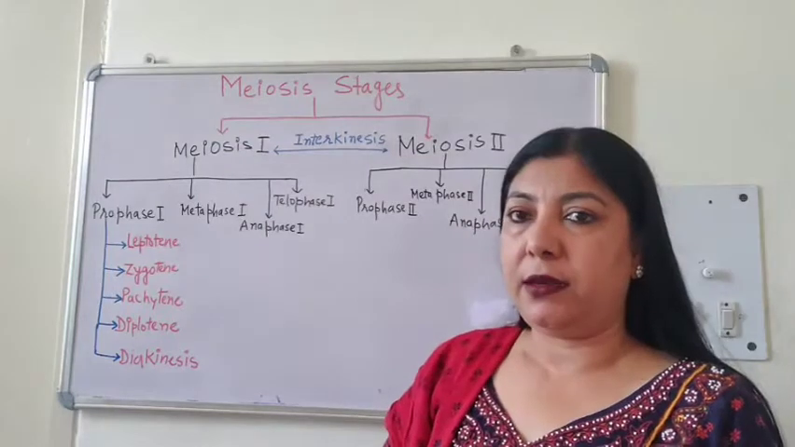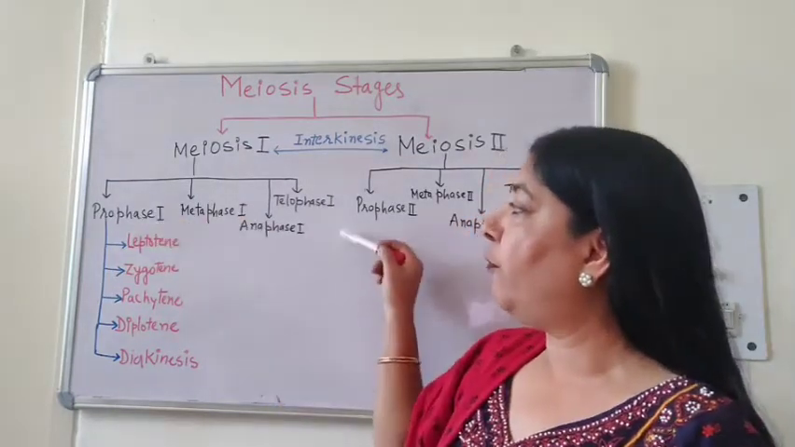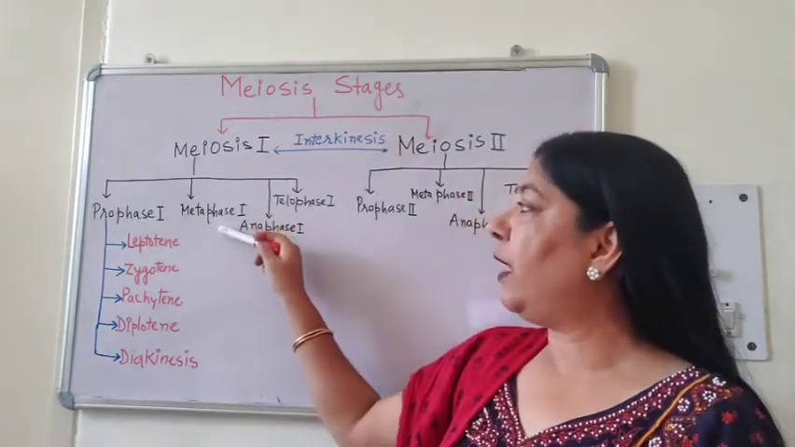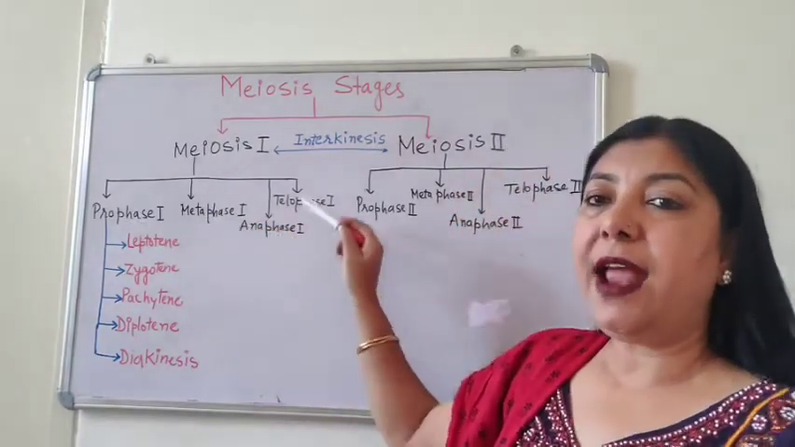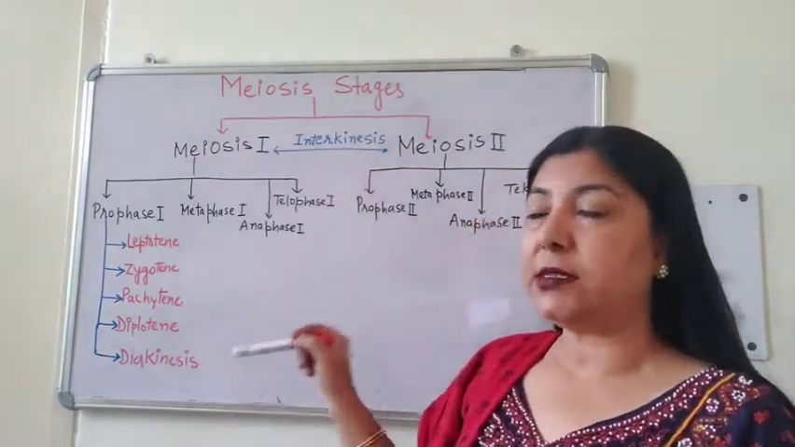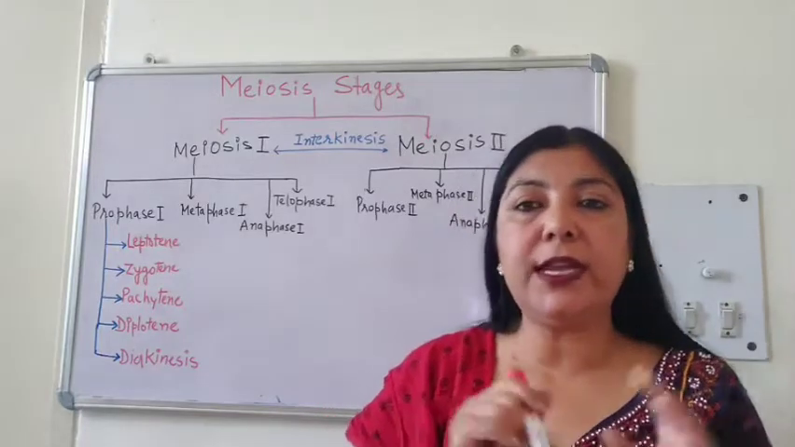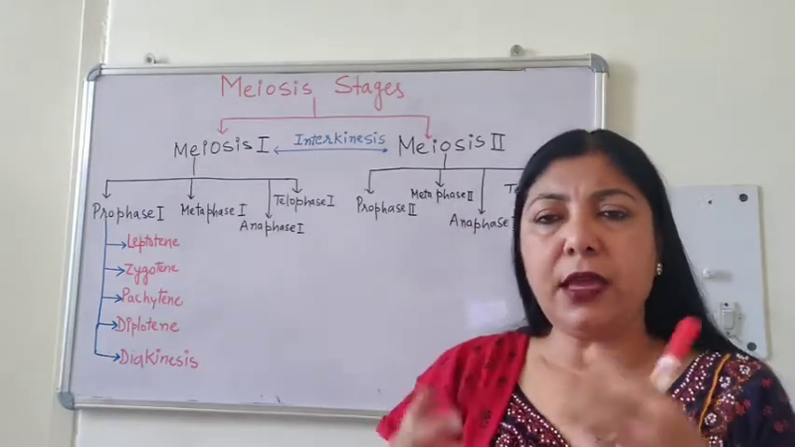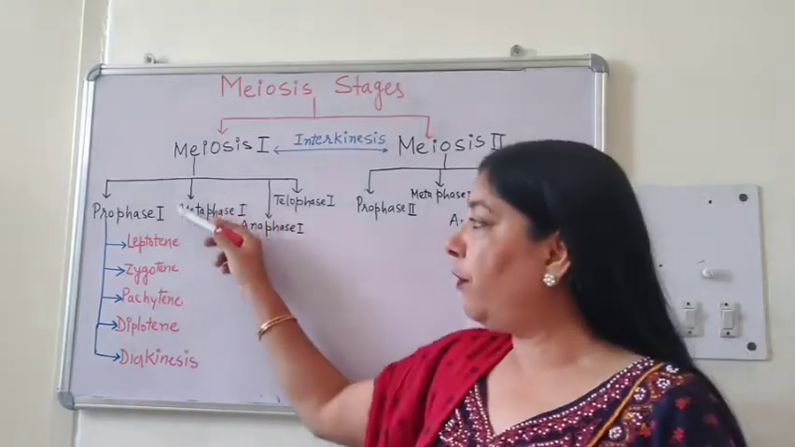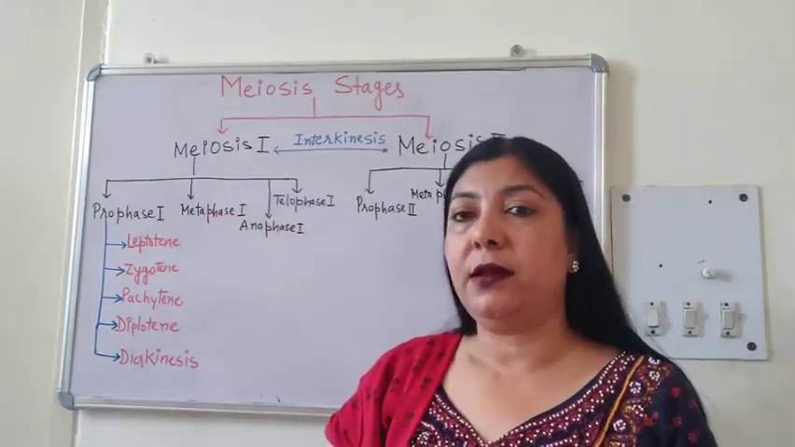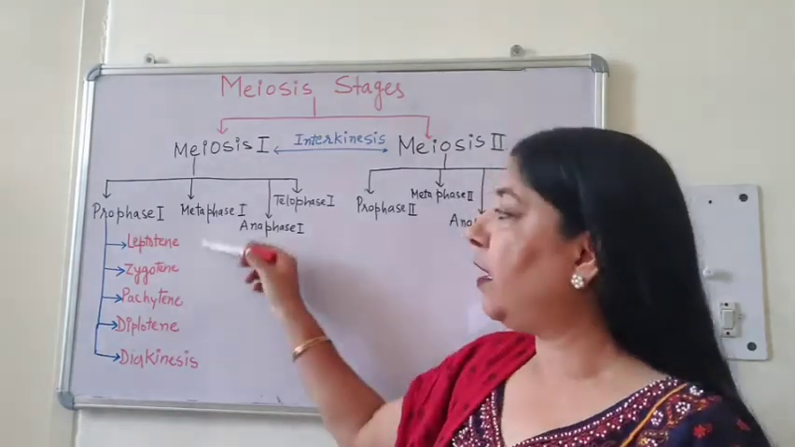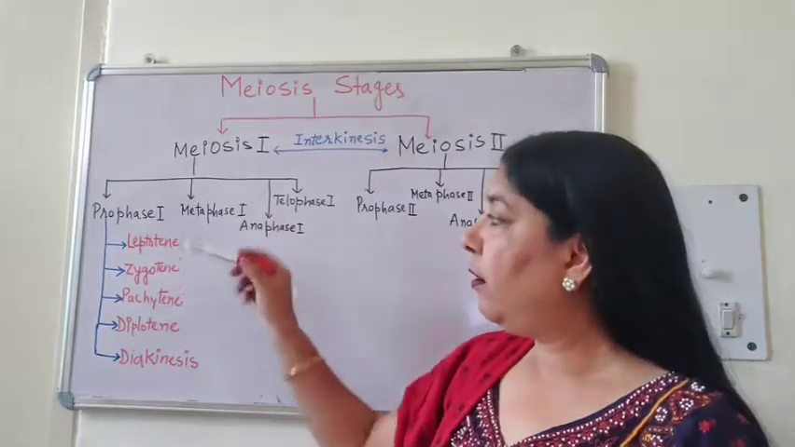In meiosis 1, again you can see there are four stages: prophase 1, metaphase 1, anaphase 1 and telophase 1. Out of these four stages, prophase 1 is the longest phase and there are so many changes taking place in prophase 1, and this prophase 1 is further divided into 5 substages. Let's see what are the names of these substages.